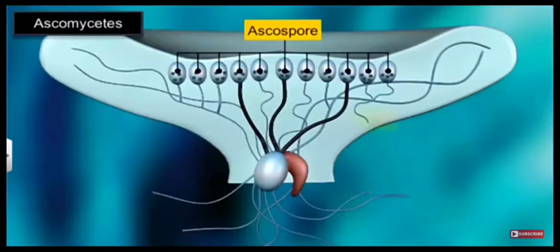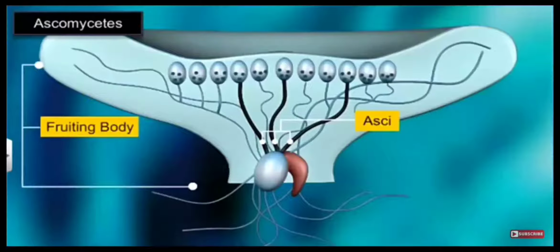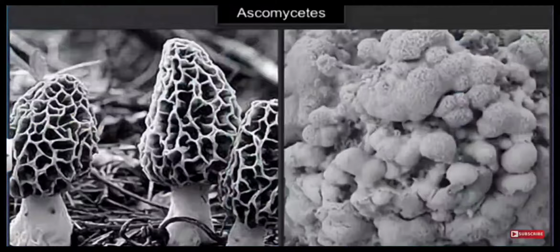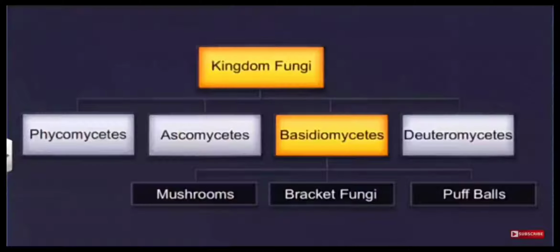They produce ascospores. These ascospores are the sexual spores of Ascomycetes, and these are present inside the fruiting body called ascocarp. Many Ascomycetes like truffles, morels, are edible, whereas Neurospora is highly used in genetic study.